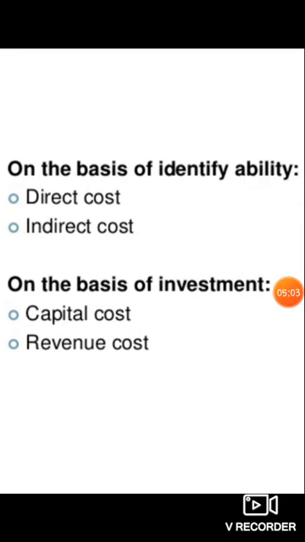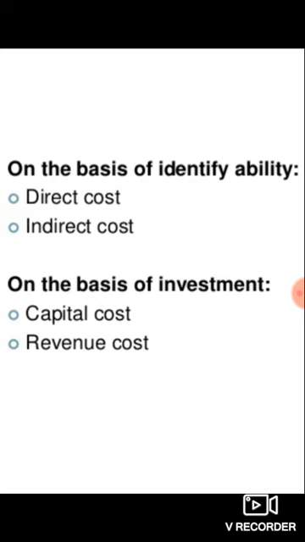Now, on the basis of identifiability, so direct cost. Direct costs are those costs which will incur in the production. These costs are like wages, materials, and other visible costs. And indirect costs are the costs we are not able to see. Those costs are called indirect costs, like depreciation, insurance, lighting, power. So these are the indirect costs.